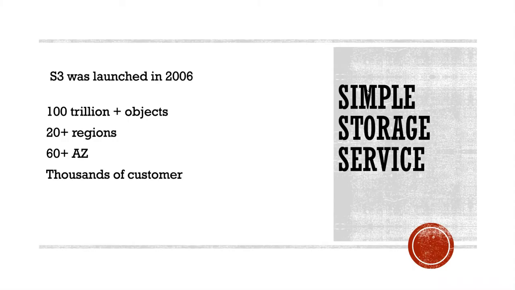So S3, as I mentioned, is one of the oldest services from Amazon. It was launched back in 2006, and today if we look at the landscape of objects in S3, there are close to 100 trillion plus objects residing in S3. There are 60 plus availability zones and 20 plus regions. There are thousands of customers who are using S3. In fact, S3 is the most widely used service of Amazon because it can be used in multiple use cases as a storage.